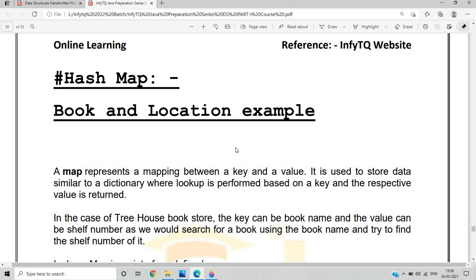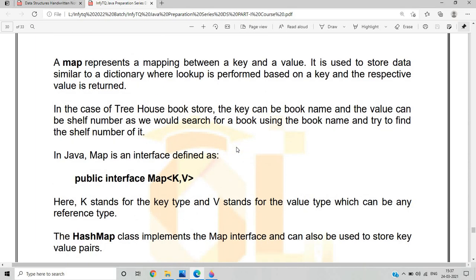Let's move on to the next topic, HashMap, with a book and location example. If we have different books and we want to identify a particular book from its location, we use the HashMap. A map represents a mapping between a key and a value, and it is used to store data similar to a dictionary, where a lookup is performed based on a key and the respective value is returned. In the case of a bookstore, the key can be a book name and the value a shelf number, as we would search for a book using the book name and try to find the shelf number.